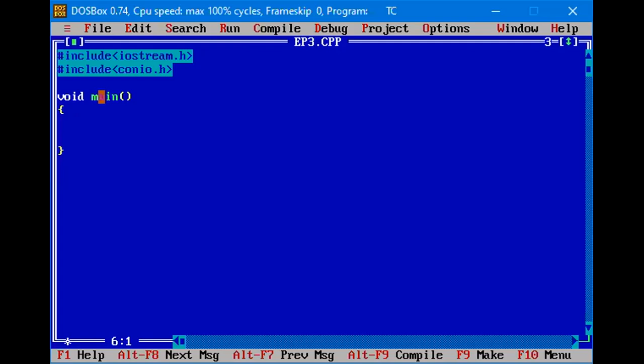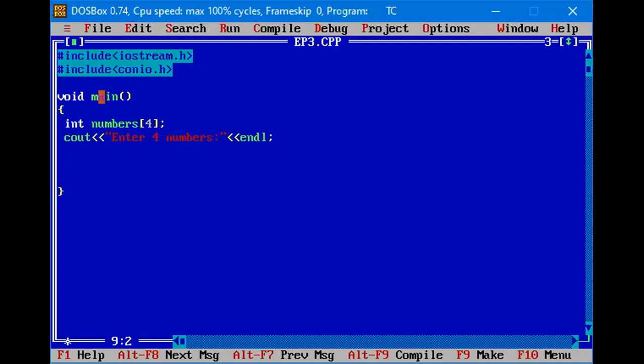Okay. So first of all, we are going to declare an array. I'm declaring an array of int numbers. Let us write 4. Size of the array is 4 and name of the array is numbers. Now we are printing one single line, to let the user who is running the program know what he must do. So, enter 4 numbers. Now the user will know what he has to do.